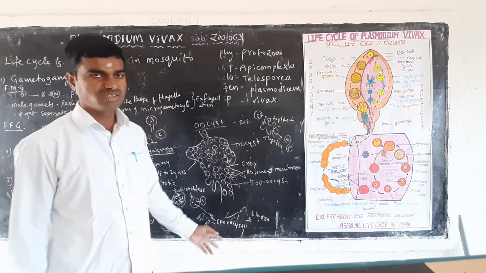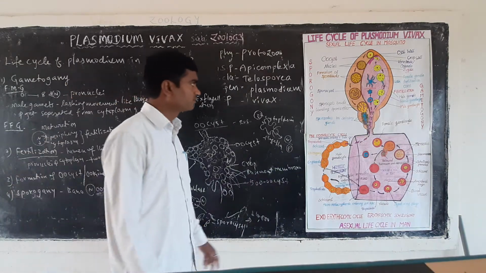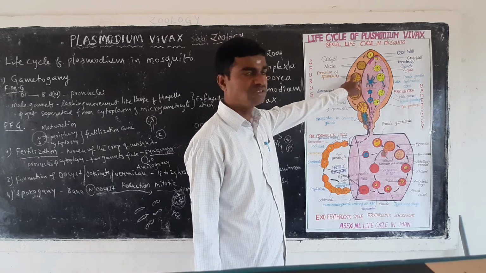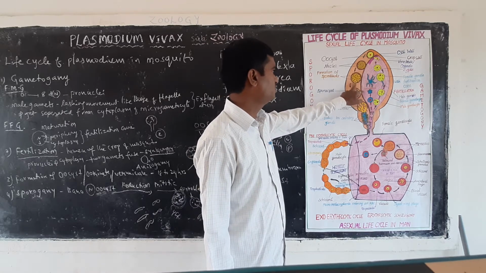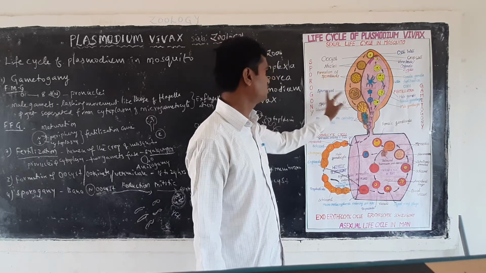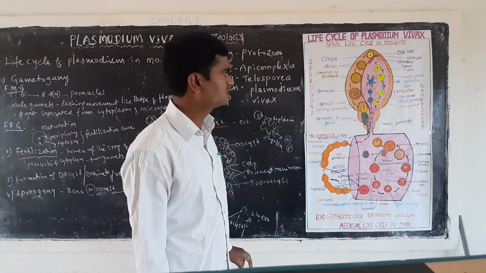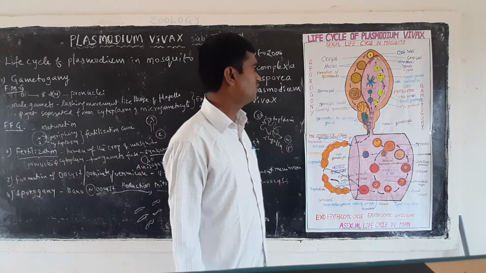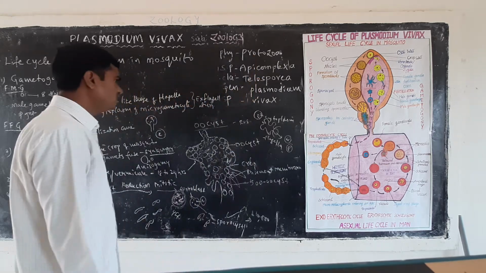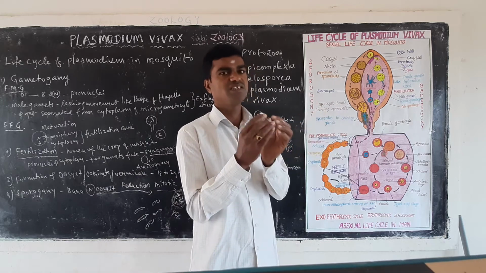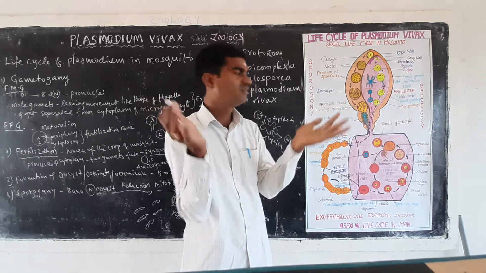Approximately 1000 to 10,000 sporocysts are forming here. So the sporoblasts are transforming into the next stage, called the sporocyst stage. Now what happened here? The sporocysts burst.